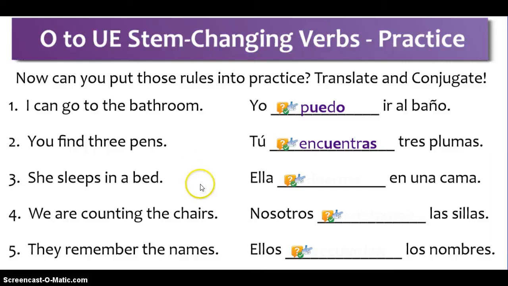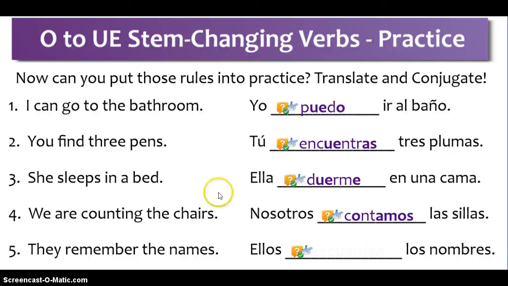She sleeps in a bed. Ella blank en una cama. Ella duerme en una cama. IR verb dormir takes an E ending for ella. We are counting the chairs. Nosotros blank las sillas. Nosotros contamos las sillas. Again, an AR verb, so amos is your conjugation, and your stem does not change since the subject is nosotros.